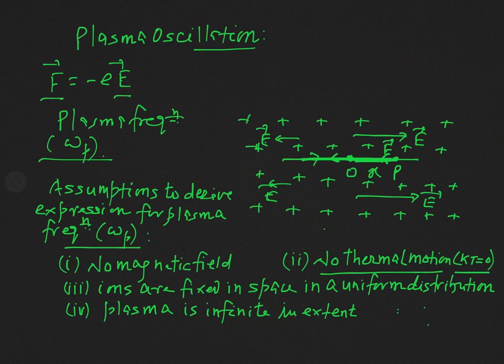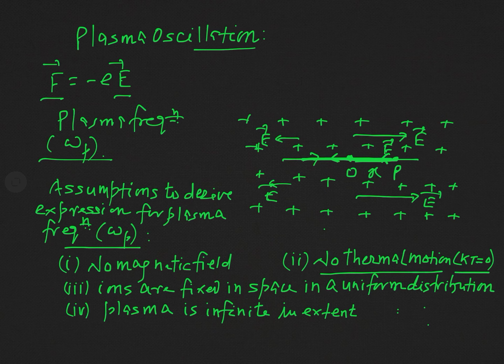And the fourth one is that plasma is infinite in extent. I have already mentioned this in the introduction, that we consider the plasma medium to extend to infinity. It is infinitely long or large. Why do we consider this assumption? As you see here, the electron is oscillating along this line.